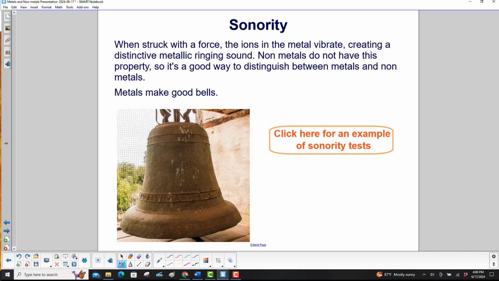When struck with a force, the ions in the metal vibrate, creating a distinctive metallic ringing sound. Nonmetals do not have this property, so it's a good way to distinguish between metals and nonmetals. Because of that, metals make good bells. And you can click here to see some sonority tests.